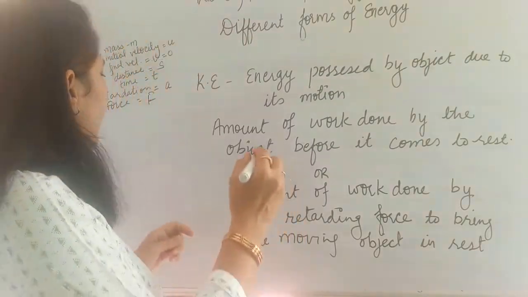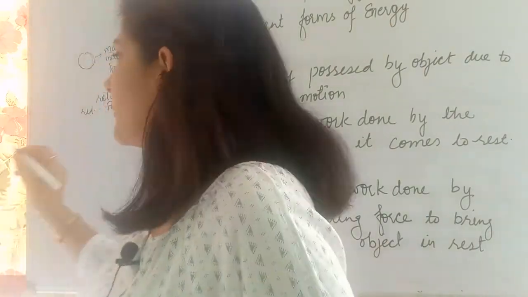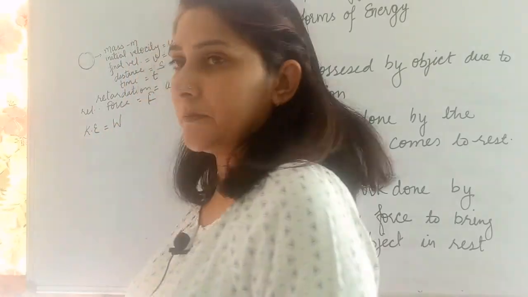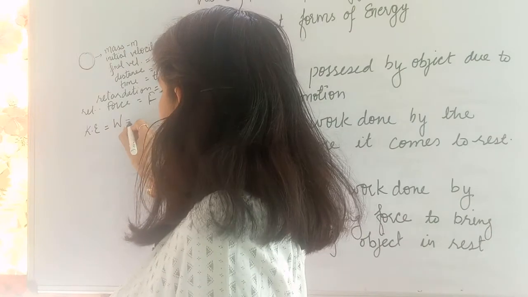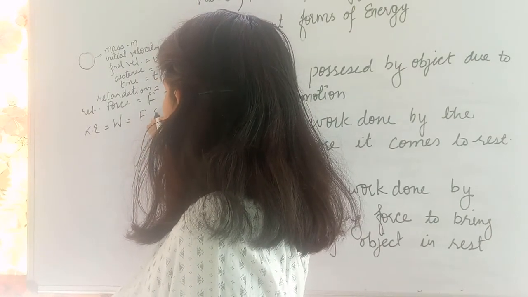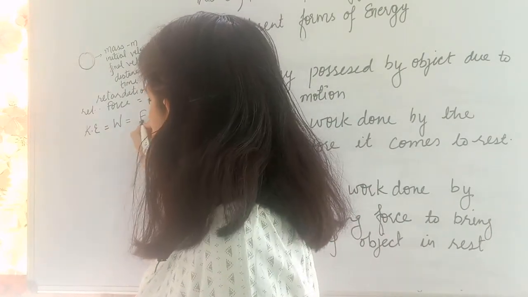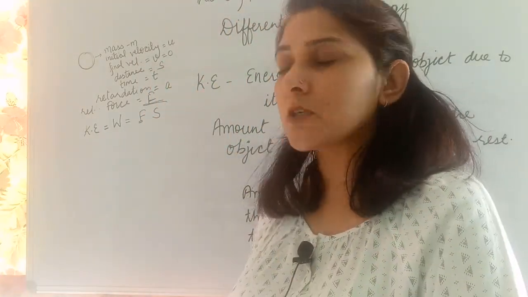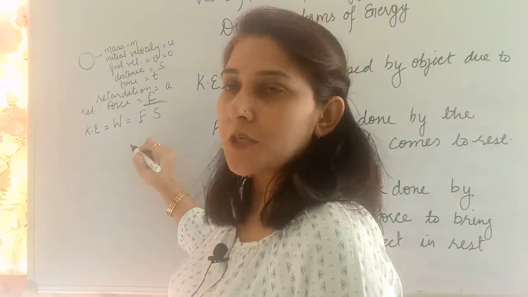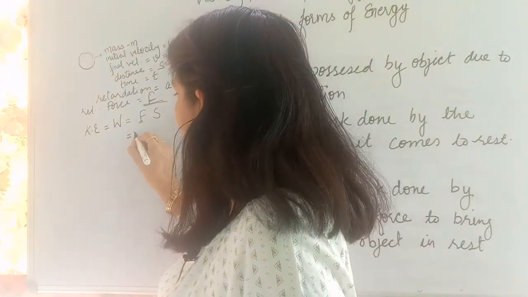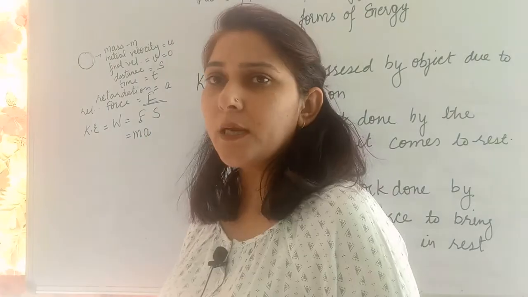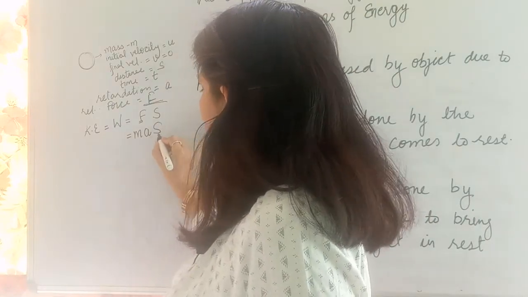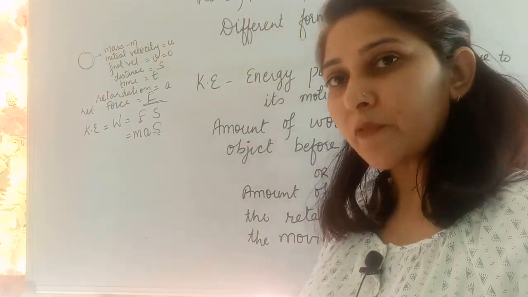We can say the kinetic energy is equal to the amount of work done. Work done is force into displacement. Which force are we talking about here? The retardation force, because we are stopping the object, bringing it to rest. Retardation force is always given by m into a. This is mass, this is retardation. Into s.